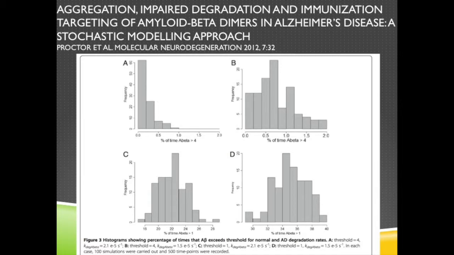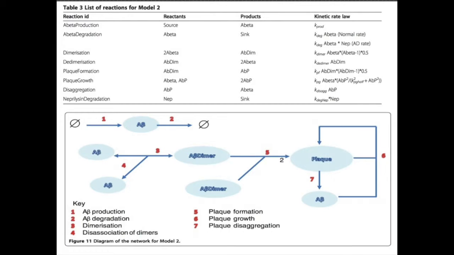Graph C and D each have a threshold of 1, and graph D shows a slower degradation rate. However, these two graphs had more simulations where the threshold was exceeded. Table 2 and Figure 11 show the reaction rates that I will be using from this study. Figure 11 is a map of the various reactions that occur during plaque buildup.